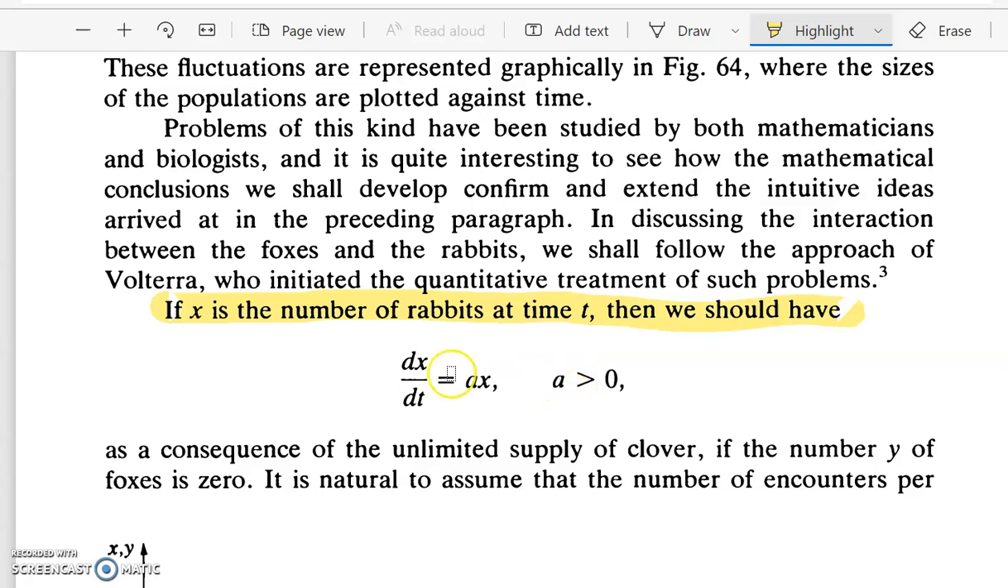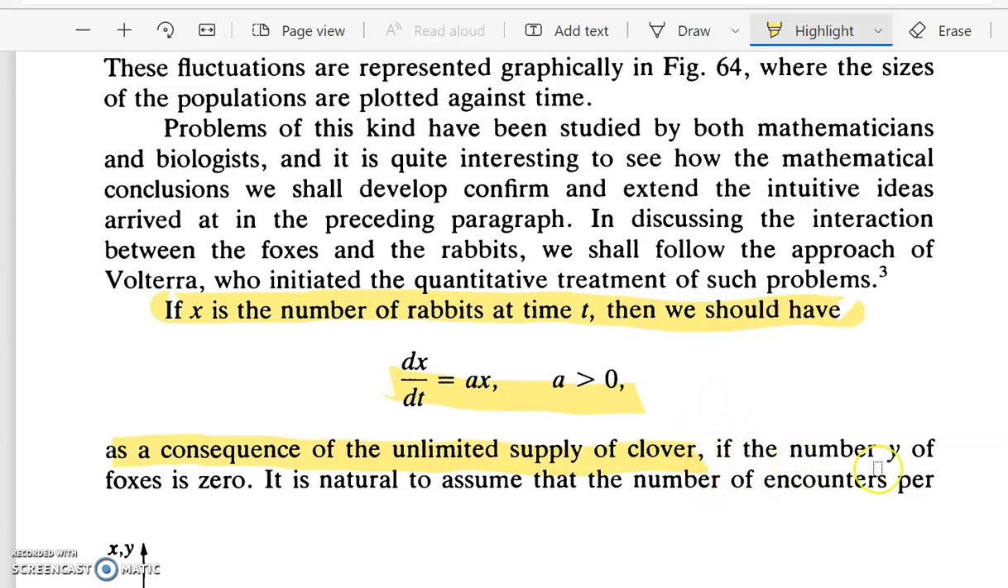Now let me take a to be the constant of proportionality. Since there is an unlimited supply of food, the number of rabbits will keep on increasing. So dx by dt will be positive. So we will have dx by dt equal to ax, where a is greater than 0, since there is an unlimited supply of clover.